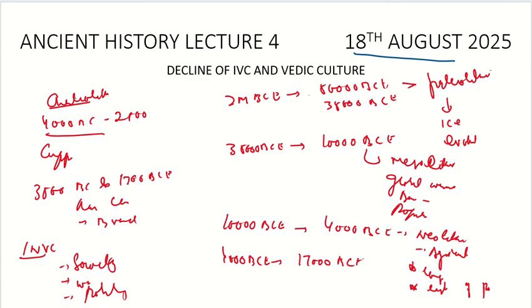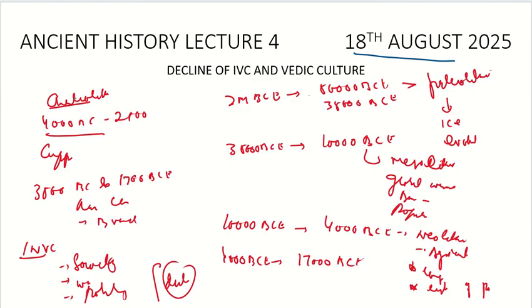Today's discussion with respect to the IVC would be the last lecture related to it, where we will discuss the decline. In yesterday's class, we saw its origin: was it a sudden origin, or was it the continuation of something that then originated? We discussed the theories given, and we countered those theories also. Now this is what we are discussing.